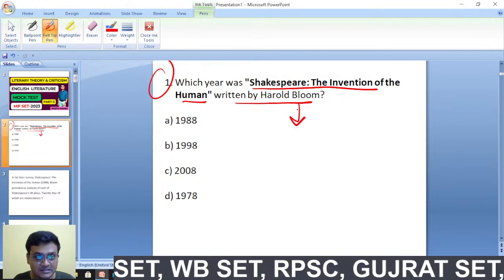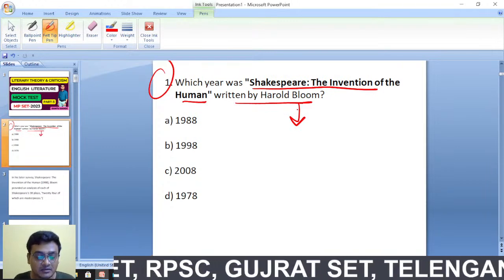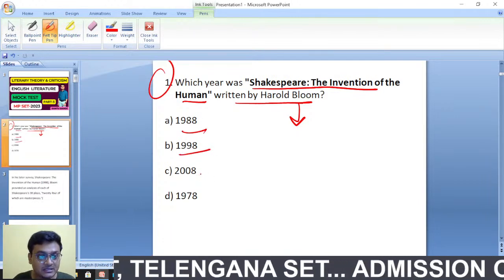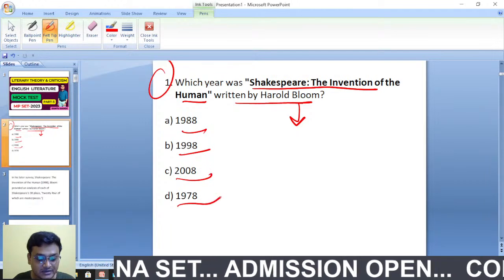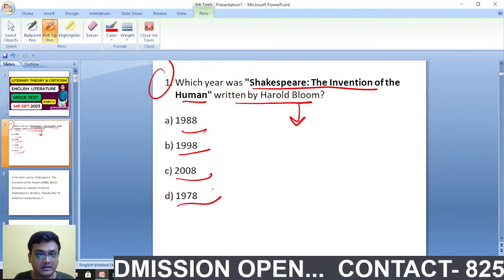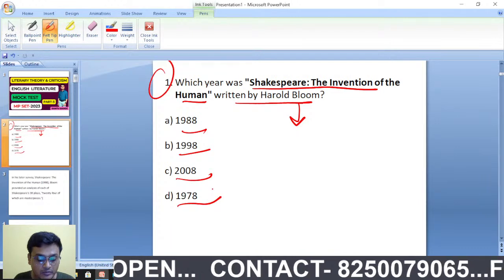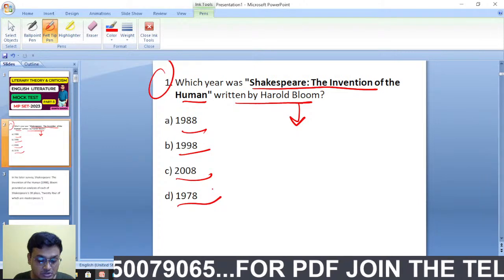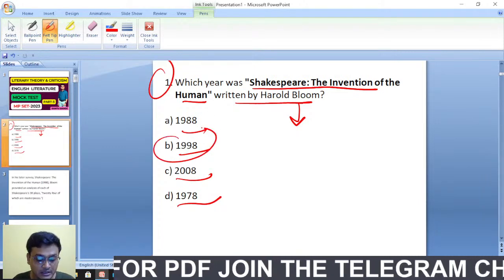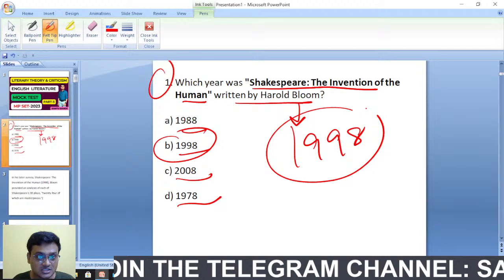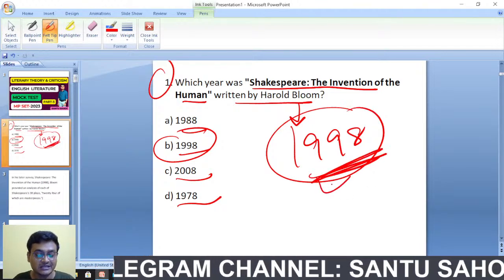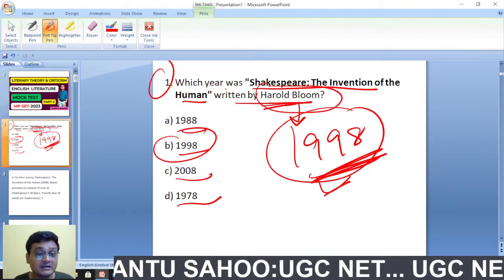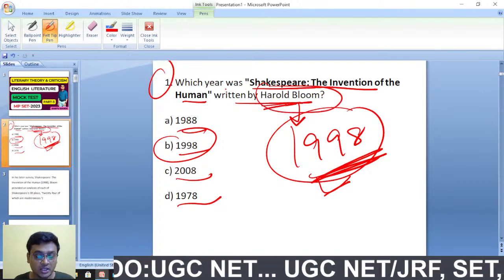Harold Bloom had written this work. The options are 1988, 1999, 1998, 2008, 1978. What is the publication date? Here the right option is 1998. Shakespeare, The Invention of the Human was published in 1998, and remember that this book was written by Harold Bloom.